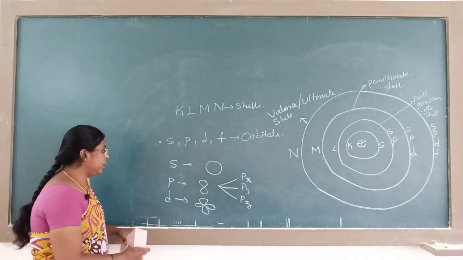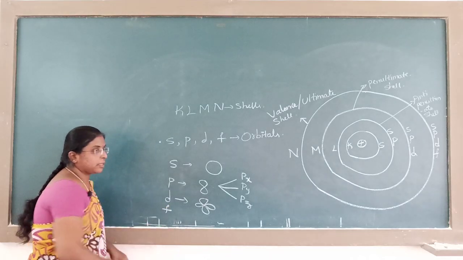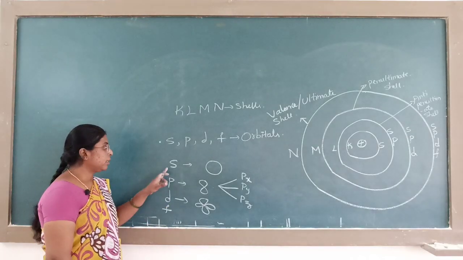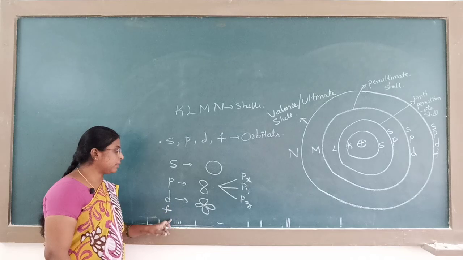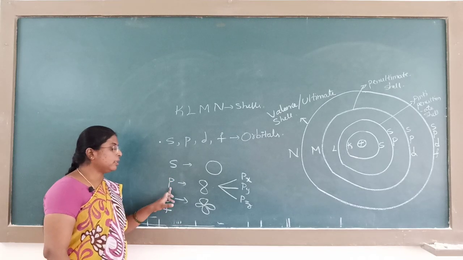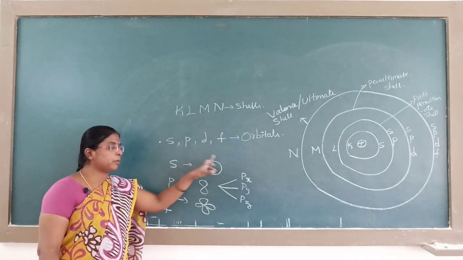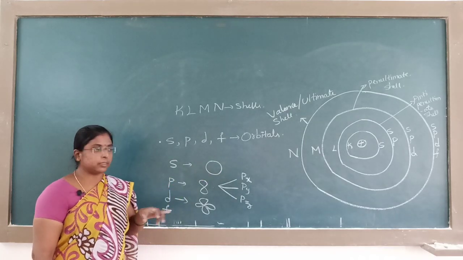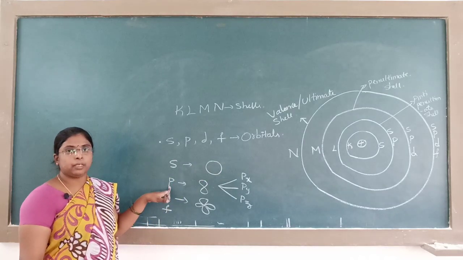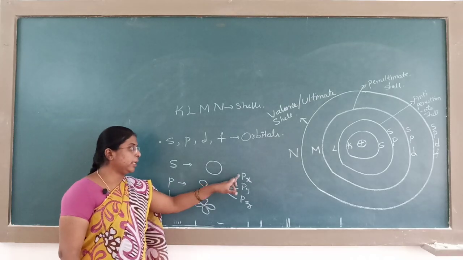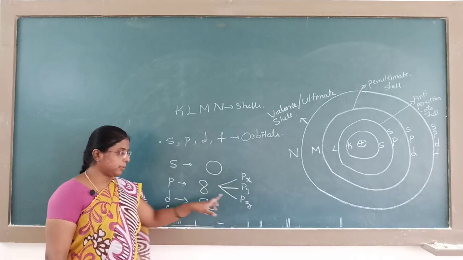S, P, D and F are known as orbitals. For S there is no suborbital, only one orbital is there. For P the suborbitals are Px, Py, Pz.